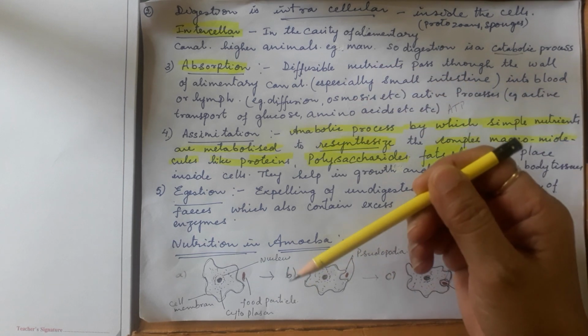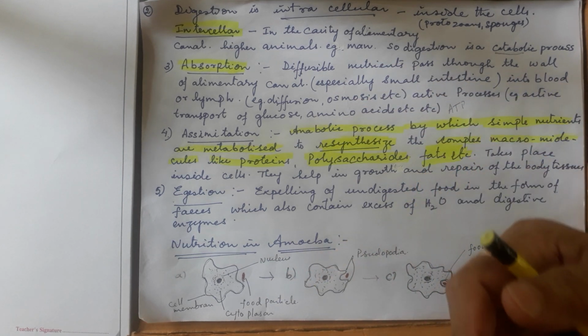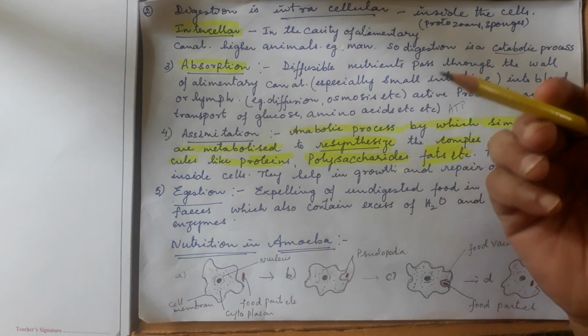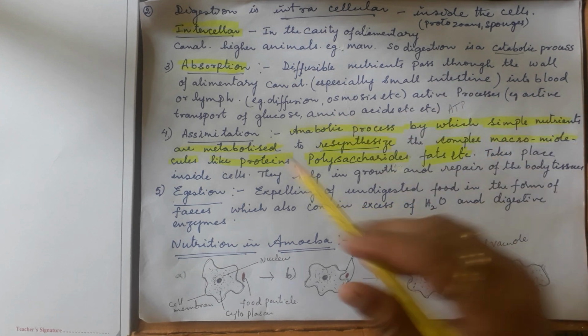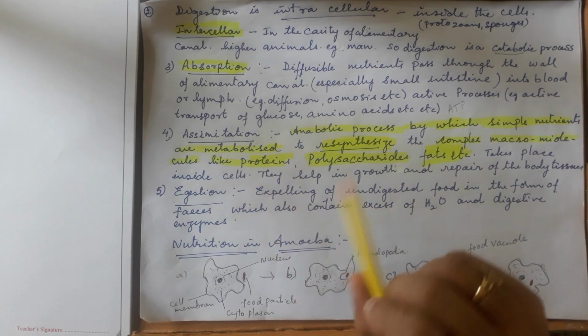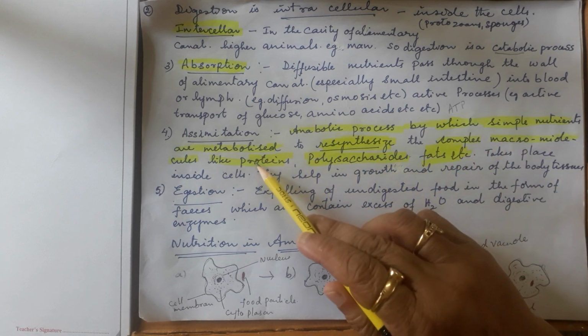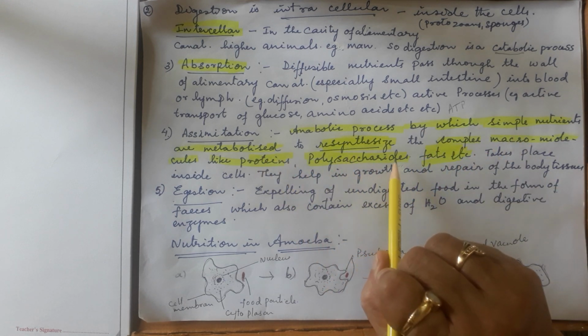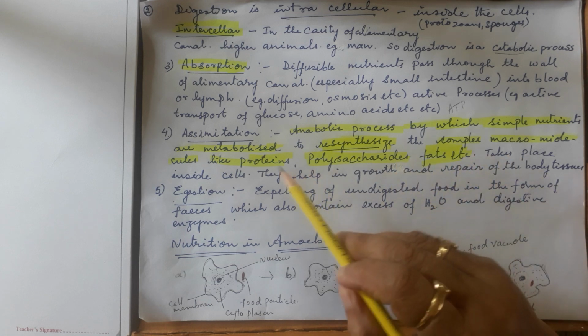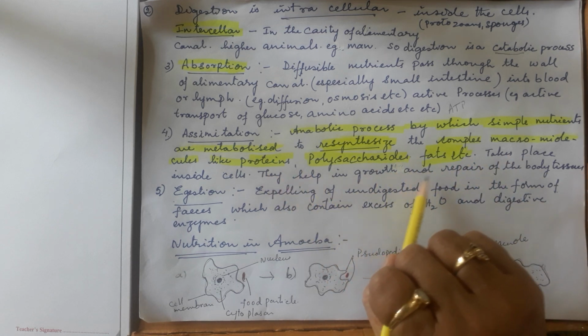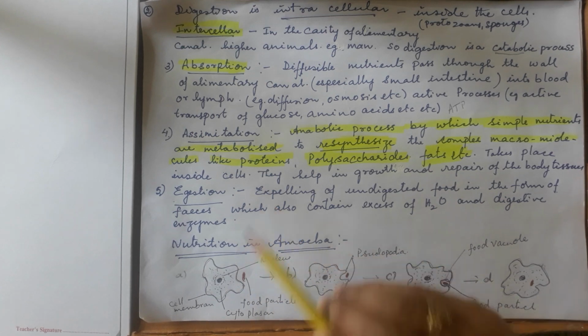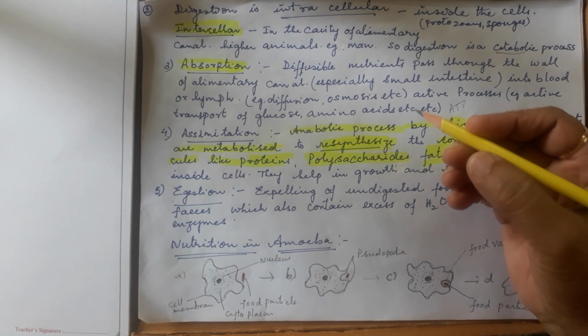After taking the food, for what purpose does the body use it? Taking and using the food is assimilation. It is an anabolic process by which simple nutrients are metabolized to synthesize complex macromolecules like proteins, polysaccharides and fats inside the body. It is a very interesting thing.